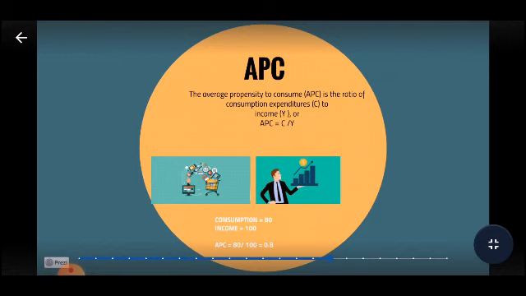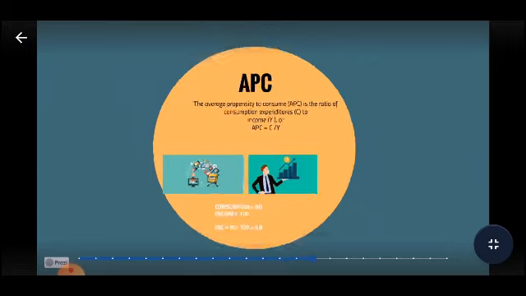Coming to APC. APC is the ratio of total consumption to total income. It actually shows the proportion of income which is spent on consumption. For example, if income is 100 and consumption is 80, then APC will be 0.8. It shows that 80% of income is consumed.